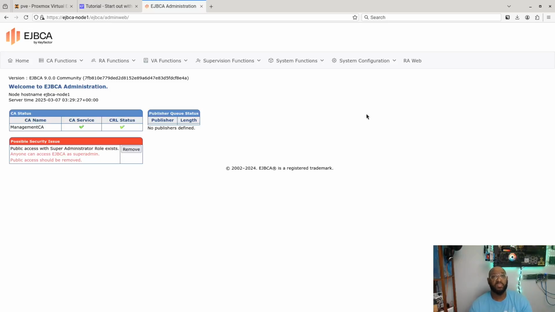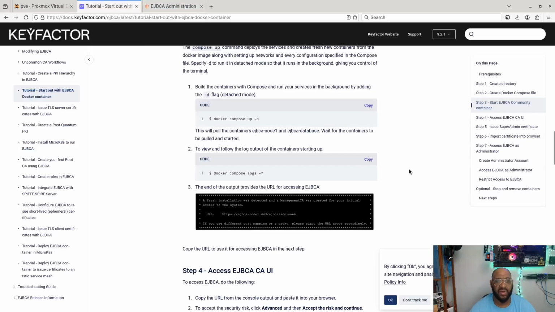There are a few steps we'll go through in just a moment, just to make sure that we're ready to run this in any environment, right? Even a production-ready environment. You don't have to have the enterprise version to use this. Community edition works just fine in enterprise. And what we'll do is we'll follow it. First of all, it says here, public access with super administrator role exists. Anyone can access this basically as super admin. Public access should be removed. We can click remove, but before we do that, let's follow the tutorial.